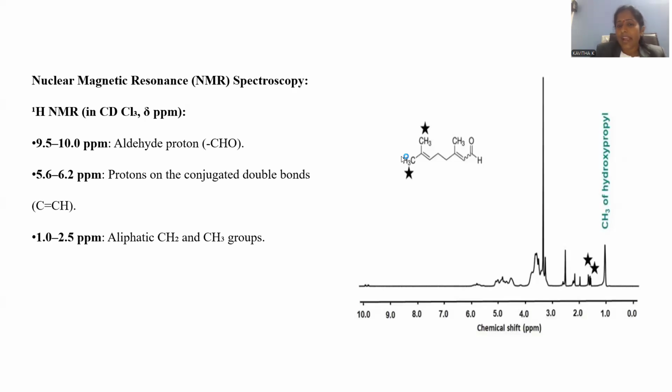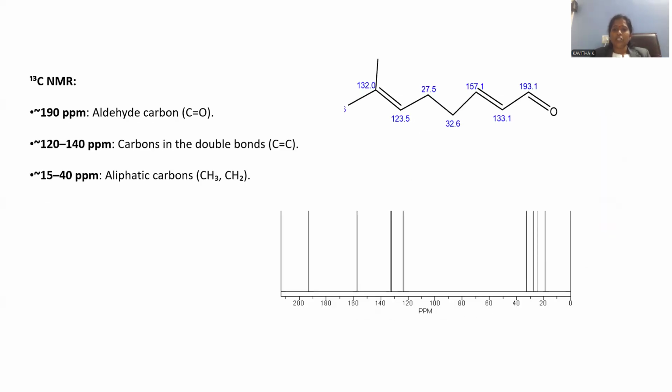And the labeled hydrogens are giving peaks at the range of 1.5. This is the way the entire proton NMR spectrum is clearly depicted on the delta scale. Let's go with the C13 NMR spectrum and individual carbon nature. Carbon peaks are mentioned, and spectral lines are also manifested over here.